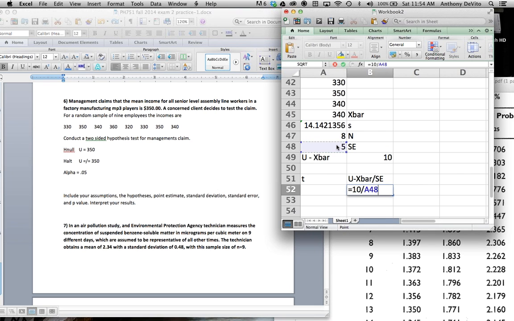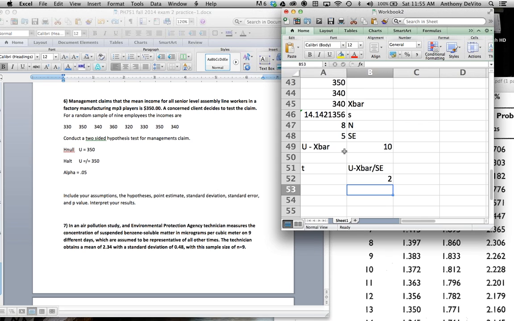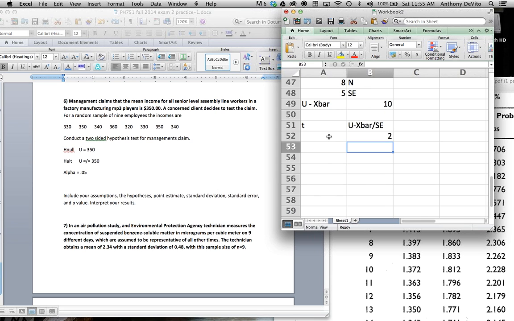The standard error is approximately 5. I'm not sure if that rounded in that spot or not. So this t is equal to 2. I got a little bit different answer than I did before. Maybe I messed up one of these values before. Okay, so my t value, I think in both cases though, the same thing's going to happen. Our t-score is 2.